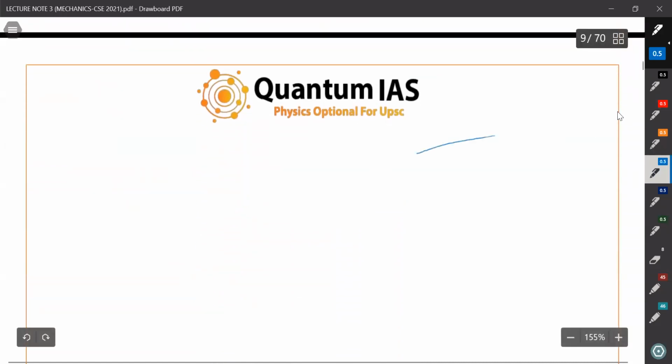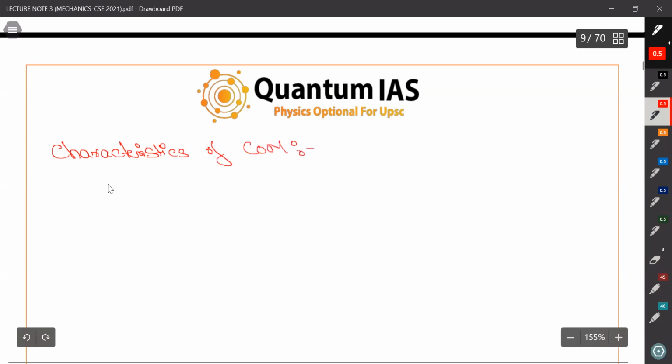Come to some of the characteristics of center of mass.